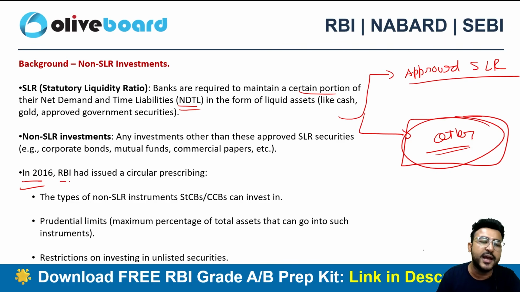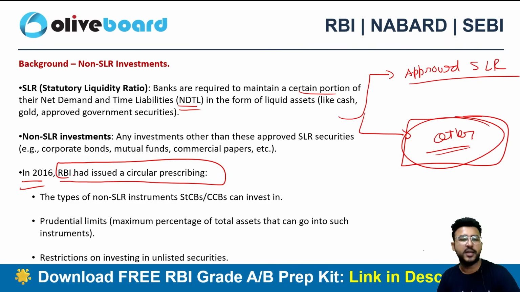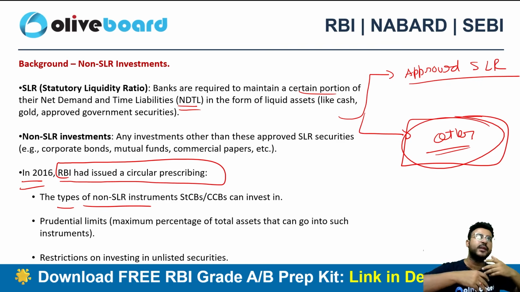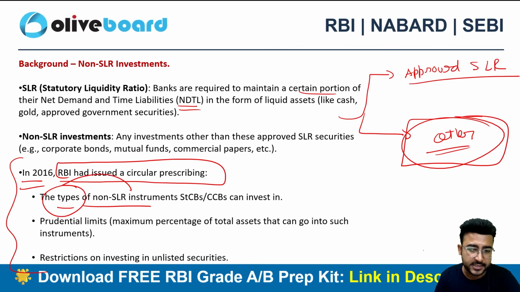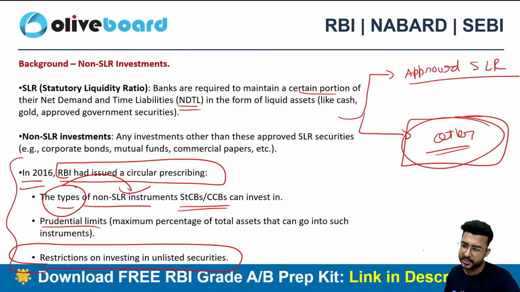In 2016, RBI issued a particular circular on the types of non-SLR instruments in which the STCBs and CCBs can invest. It's not like you can randomly invest in any security. If that's an approved SLR, that's fine, you can invest in it. If it's other than approved SLR securities, then you need to have a look at the 2016 RBI circular, the types of non-SLR securities instruments in which the STCBs and CCBs can invest. So there is a list of those securities, right? And there are some prudential limits plus restrictions as well on investing in unlisted securities.